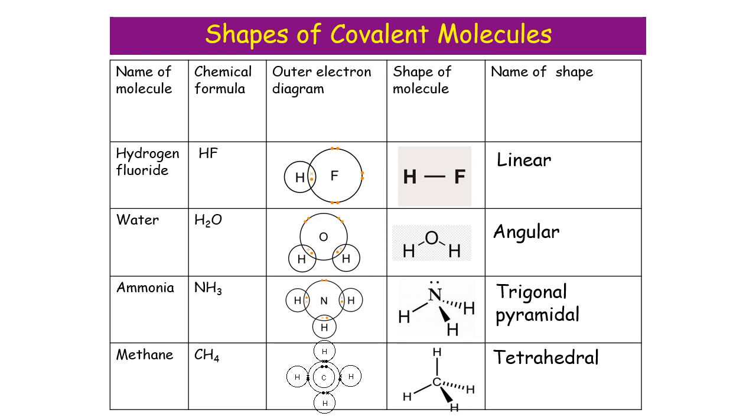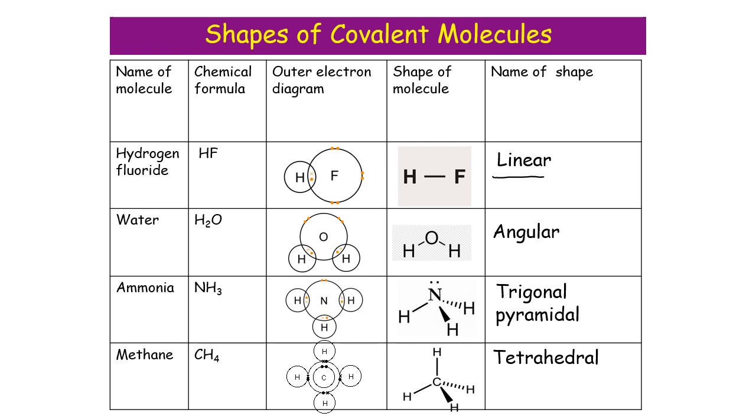There are other molecules that you need to know the shape of and can be asked to draw diagrams for. You have molecules like hydrogen fluoride, or any one where it's 2 different atoms, will usually have just 1 covalent bond, and it will be linear because they make a straight line. Molecules like water are angular and they have a bend in them.